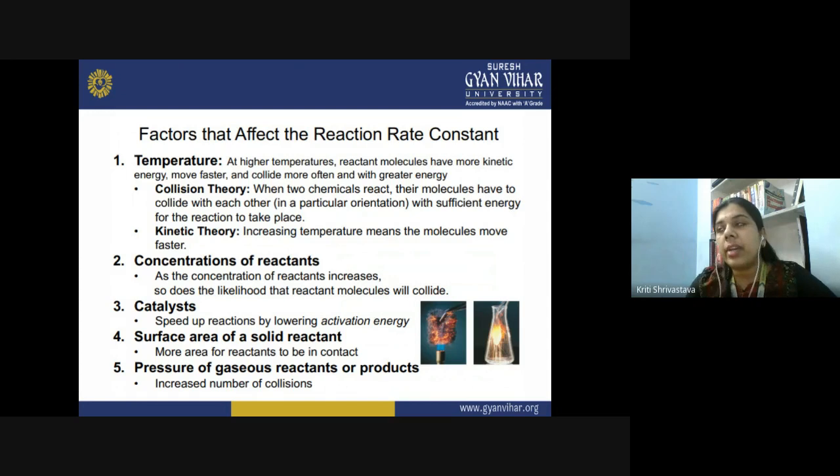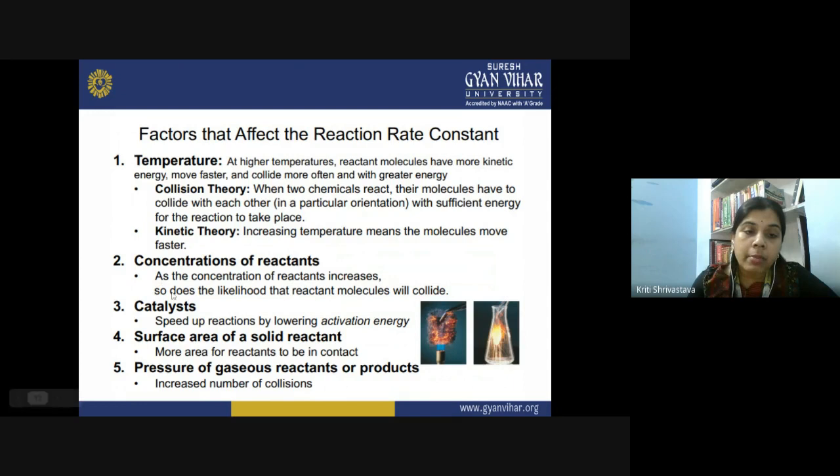Again, you can explain it by using the collision and kinetic theory. When the concentration of the reactant is less, there are lesser chances that the reactant molecules will collide. Therefore, the rate of the reaction will be low.